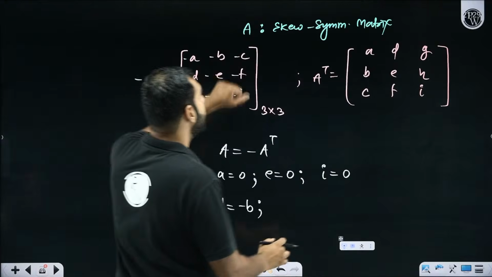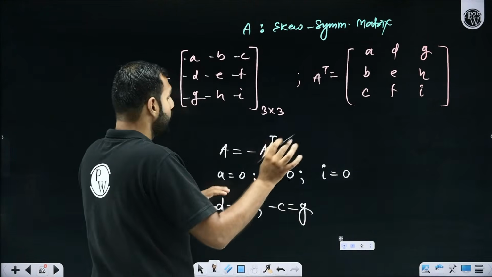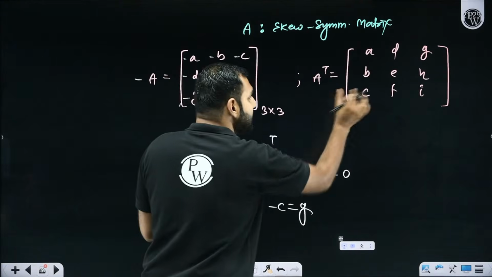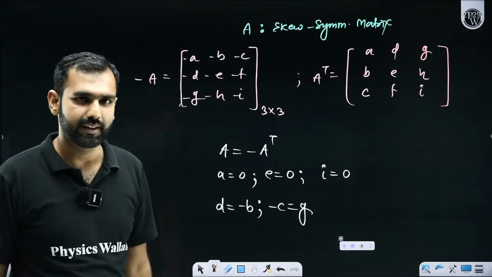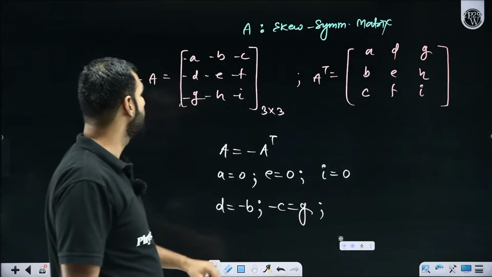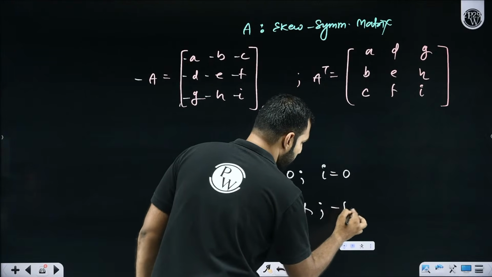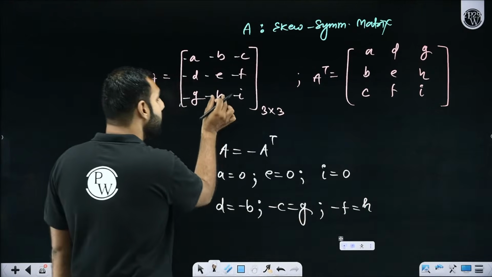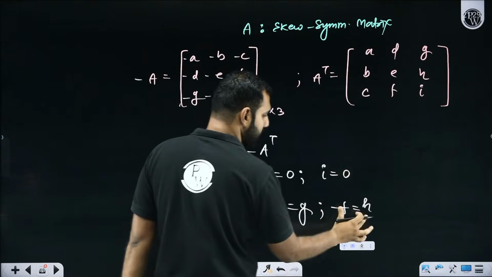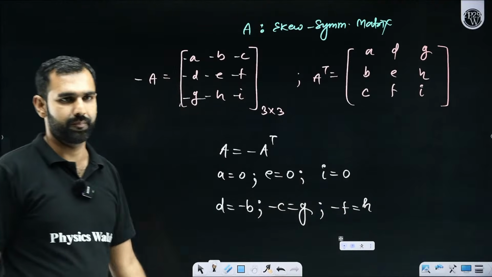Then, minus C and G are same. I hope you're noticing. Minus G and C are same. So G and C are related like this. The third conclusion, pay attention everyone. Minus F and H are same. Minus H and F are same. So G and C, B and D, and F and H are related.